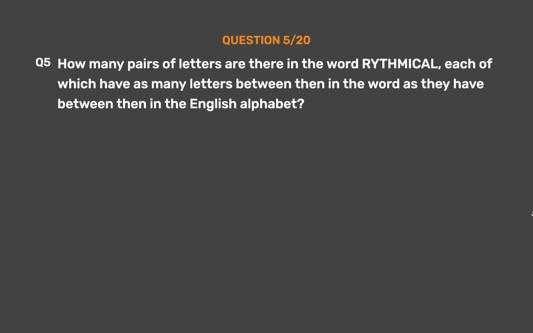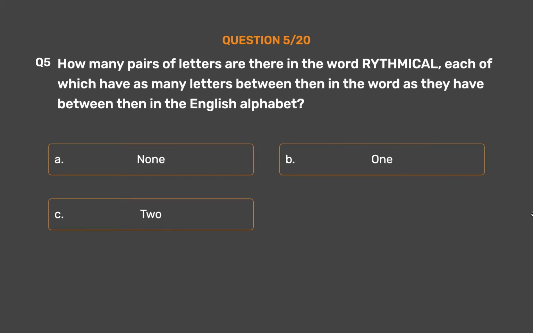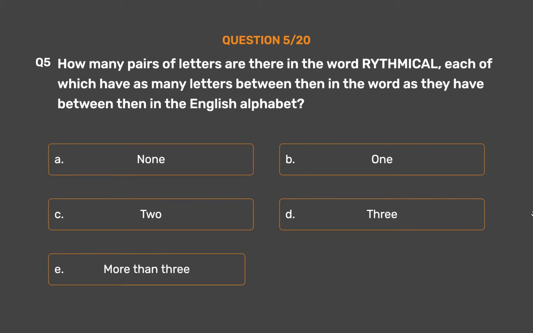Question number 5. How many pairs of letters are there in the word rhythmical, each of which have as many letters between them in the word as they have between them in the English alphabet? Option A. None. Option B. 1. Option C. 2. Option D. 3. Option E. More than 3.